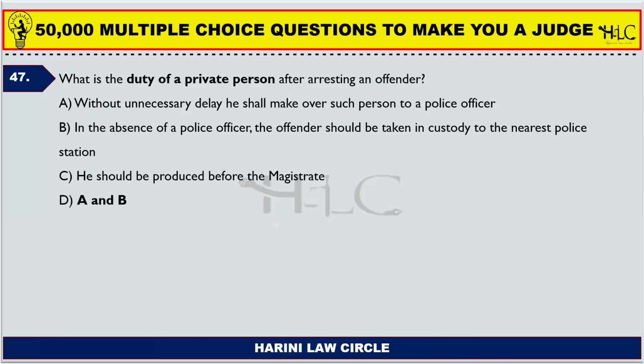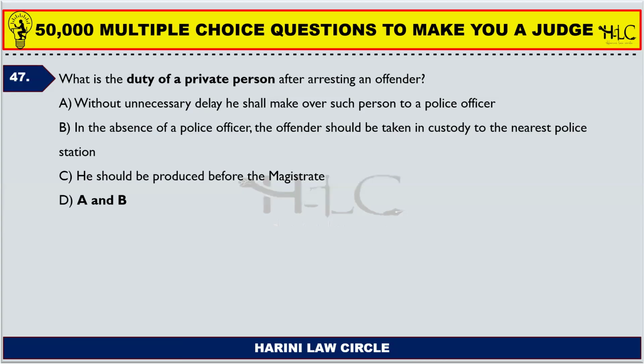Next, what is the duty of a private person after arresting an offender? Both A and B are the duties of a private person after arresting that offender. So a private person can arrest another person in case he is a proclaimed offender or he did a cognizable offense or a non-bailable offense, right? Now what is the duty of the private person after arresting? He should, without unnecessary delay, make over such person to the police officer.